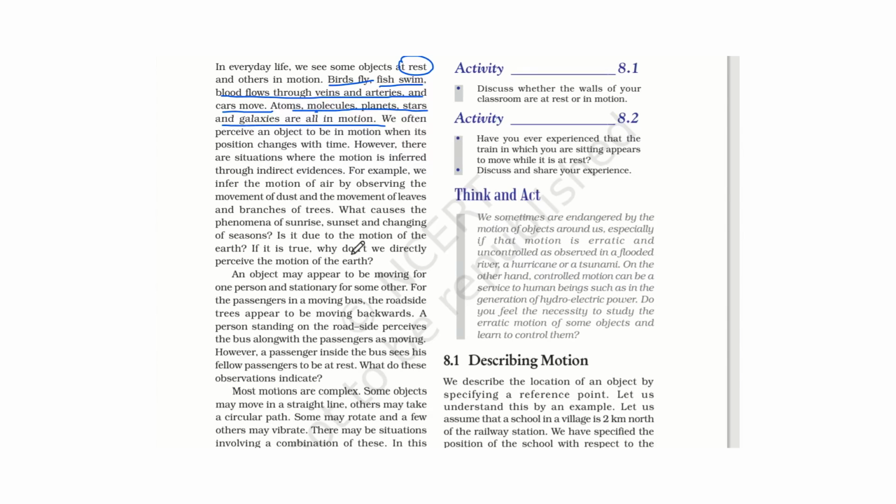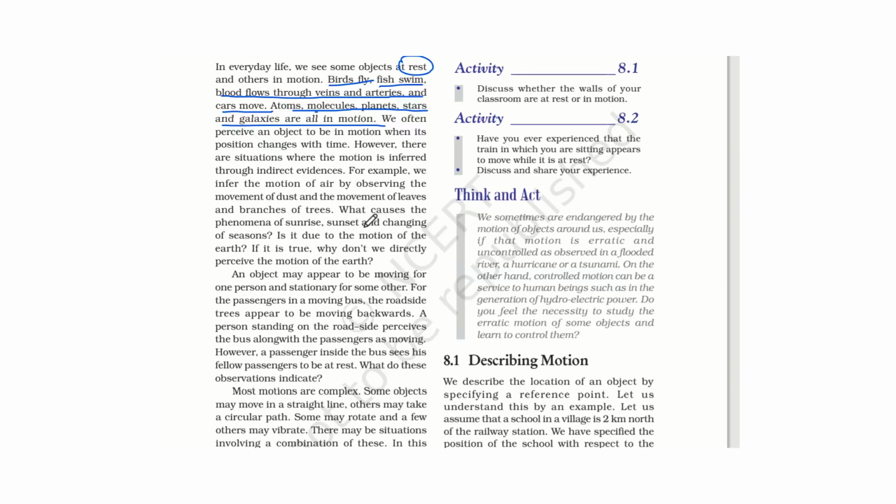Suppose that you are in a train. The passenger nearby you is at rest. For you, that passenger is at rest. But if a person is outside the train, then the same passenger will be in motion for him. Now, the observation point has changed. So it depends upon the observation point, your reference point, from where you are observing things. The same object can be at rest and the same object can be in motion.